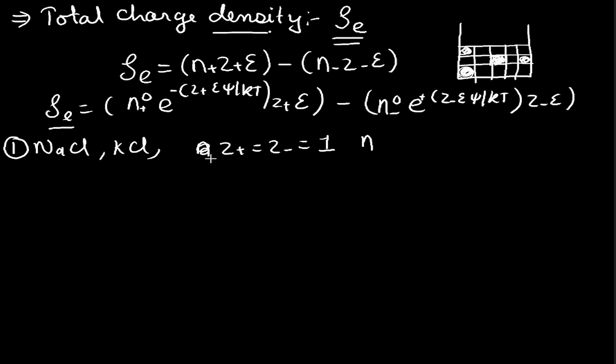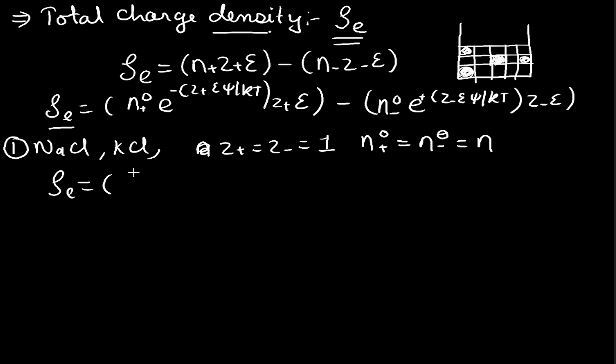Similarly, the number of cations is equal to the number of anions, so n plus 0 is equal to n minus 0, which we say is n.